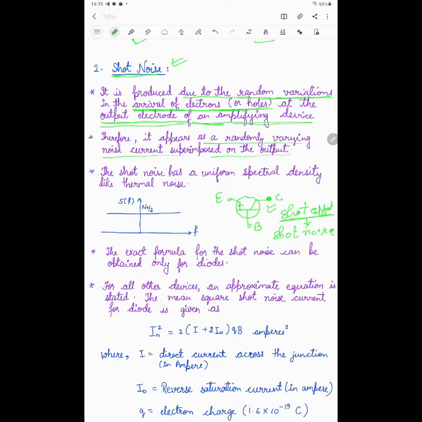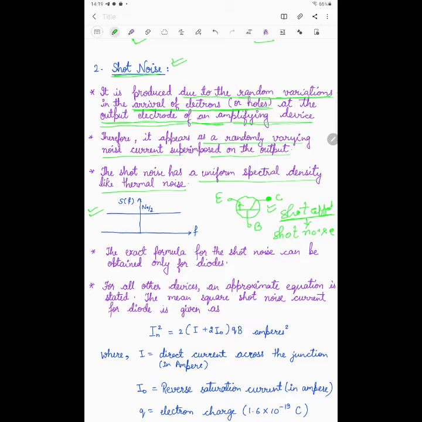Due to this phenomenon, what will happen? Random variation of the noise current at the output. At the output electrode, the random arrival of electrons and holes will cause random variation in the noise current. That causes the noise that is called shot noise. Shot noise has a uniform spectral density, like thermal noise.